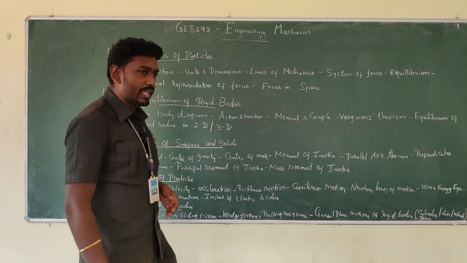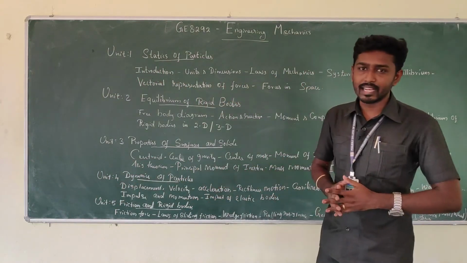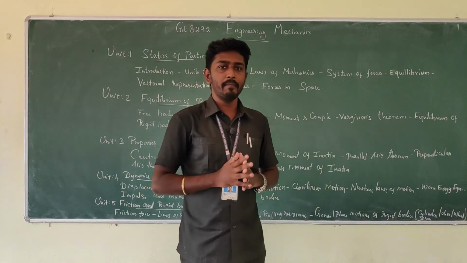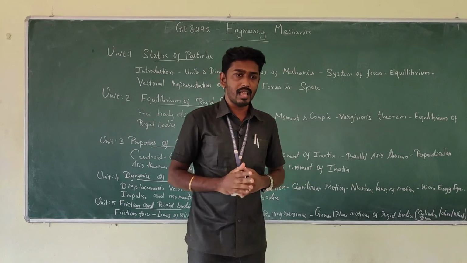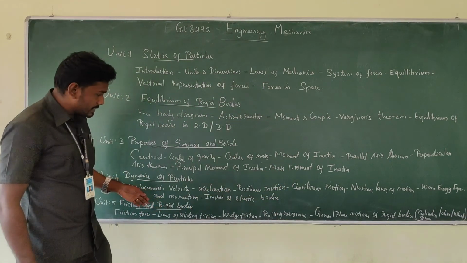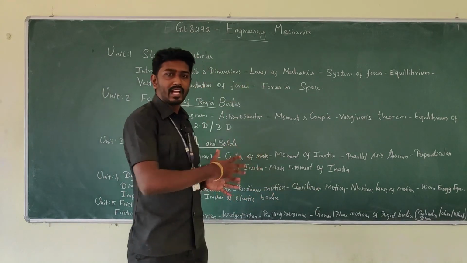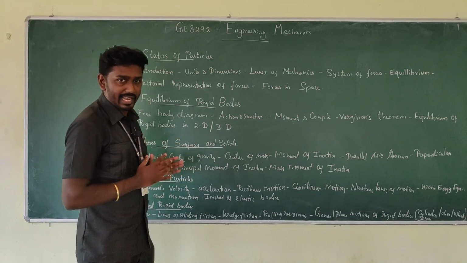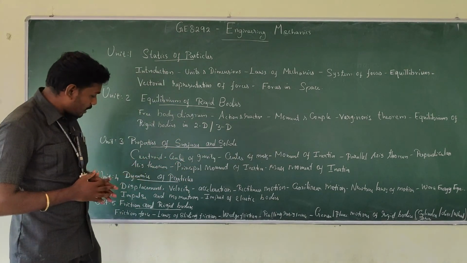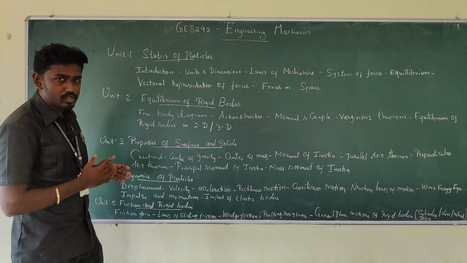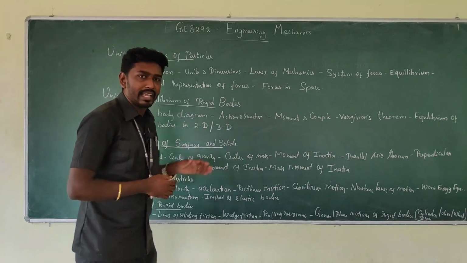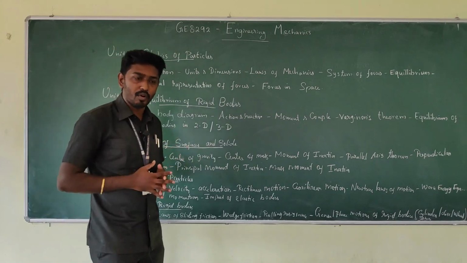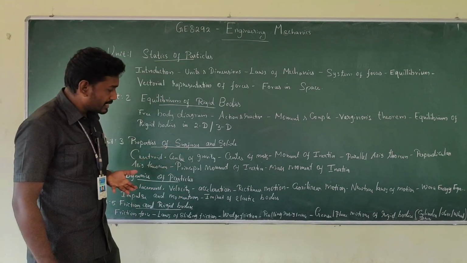Let's move to the last one, friction and rigid body. Here half of the unit will analyze static conditions, and the other half, the general plane motions, will cover the object in the moving state, that is, dynamics. So we have friction force and laws of sliding friction. Under sliding friction, things like ladder, belt friction, and screw jack will be covered, and we will analyze the forces acting upon them. Then wedge friction and rolling resistance.